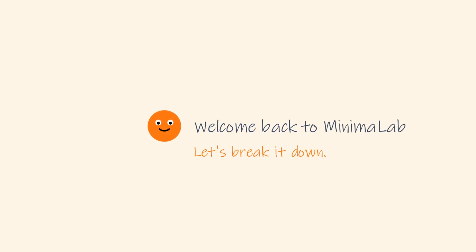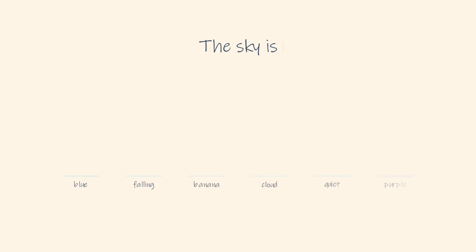Let's break it down. First, the fundamental point. ChatGPT isn't writing a sentence. It's doing exactly one thing, predicting the next word. That's it. The sky is what comes next. AI assigns a score to every word it knows. Blue scores high. Falling scores okay. Banana scores next to nothing.